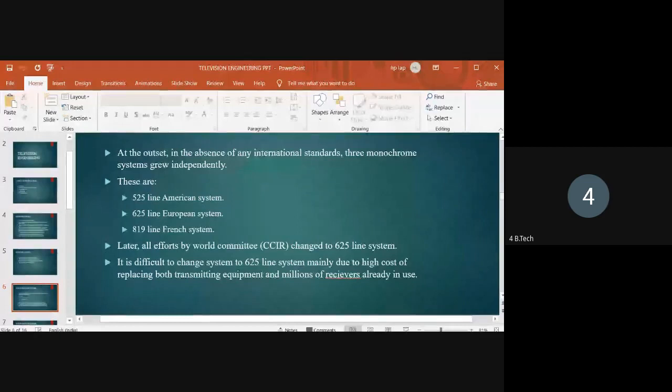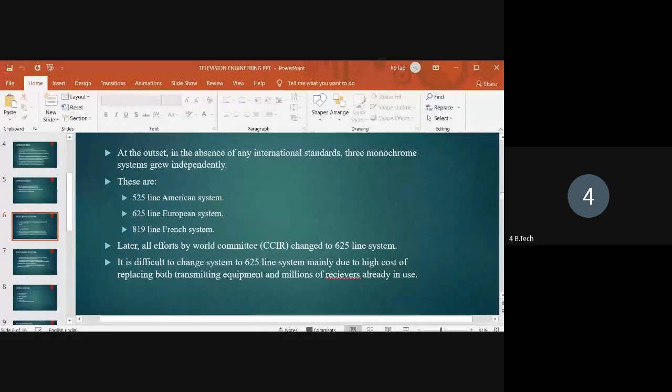Why is it difficult to change? Already in America and France they used the 525 line system and the 819 line system. Many millions of receivers are already in use, and it is difficult to replace both the transmitting equipment and the millions of receivers in use. That's why it is a difficult process to change.